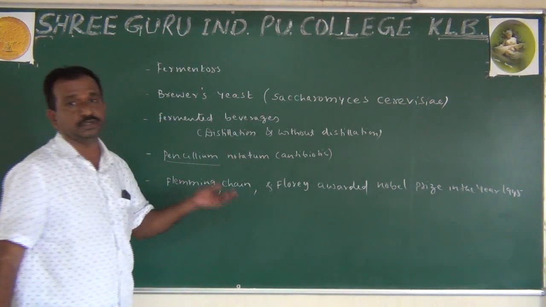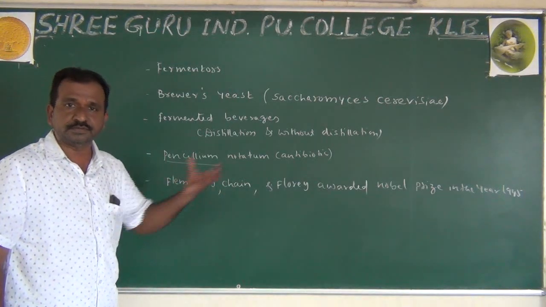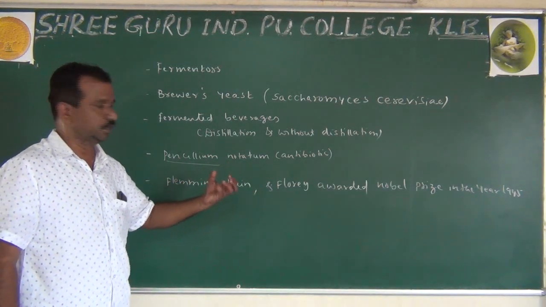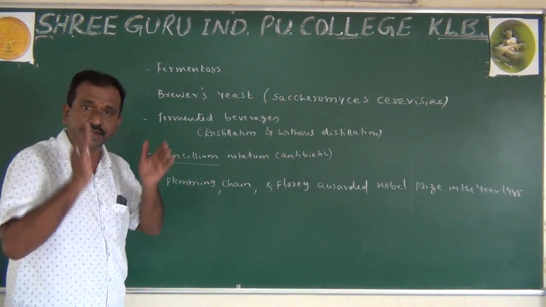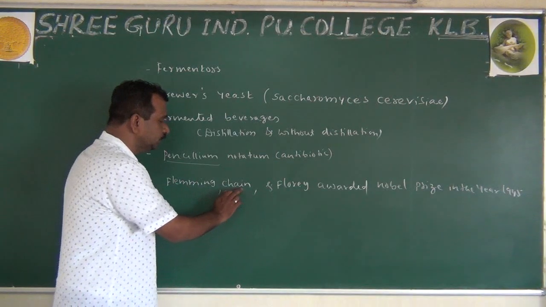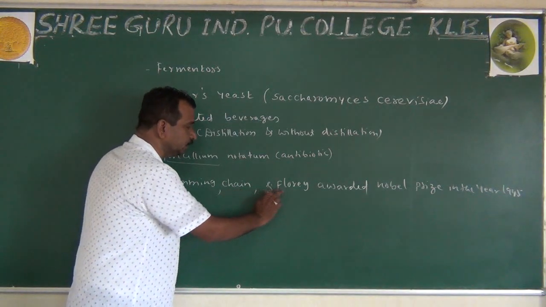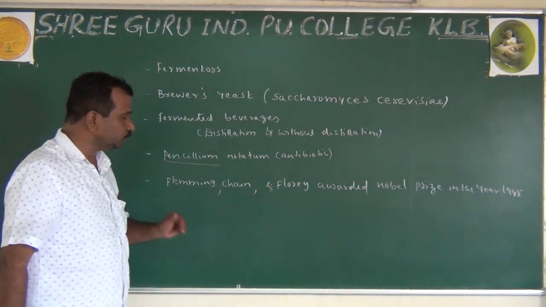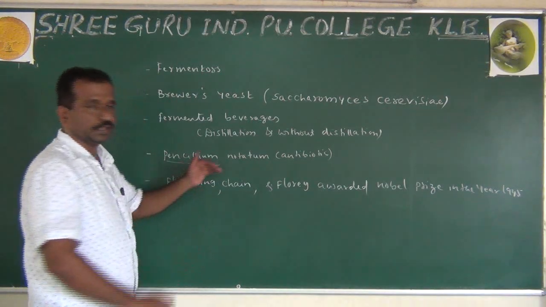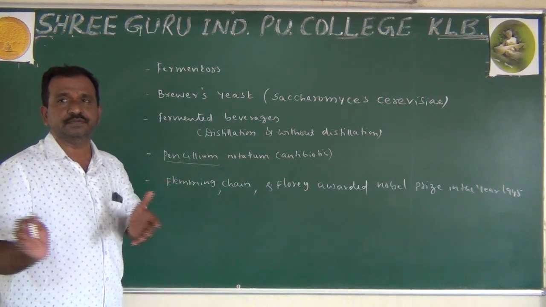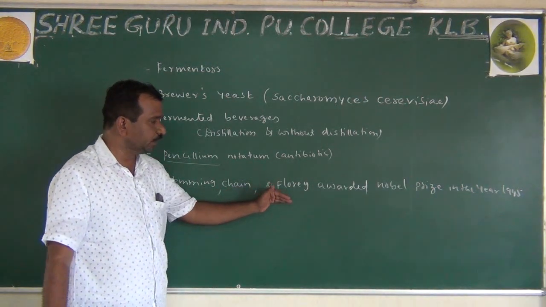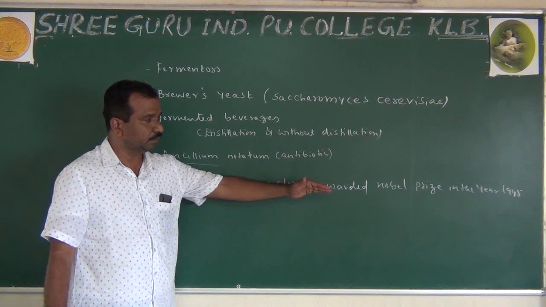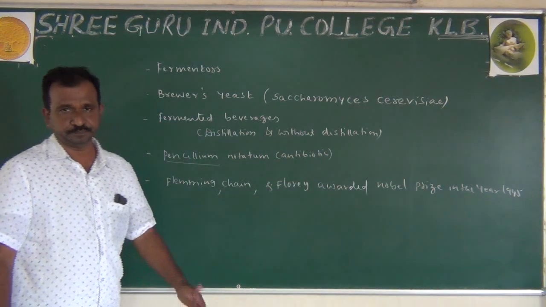Fleming first observed the mold and thought about preparing it, but the actual preparation of antibiotics was done by these two scientists, Ernest Chain and Florey. That is why nowadays we are using several antibiotics. Fleming, Chain and Florey were later awarded the Nobel Prize in the year 1945.